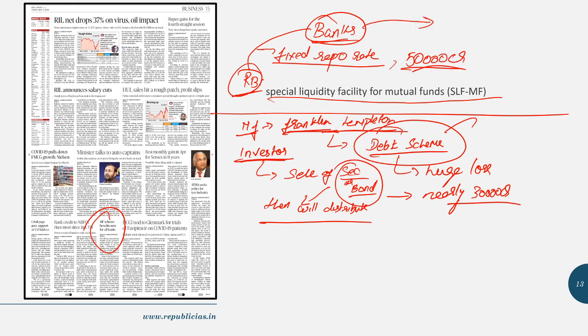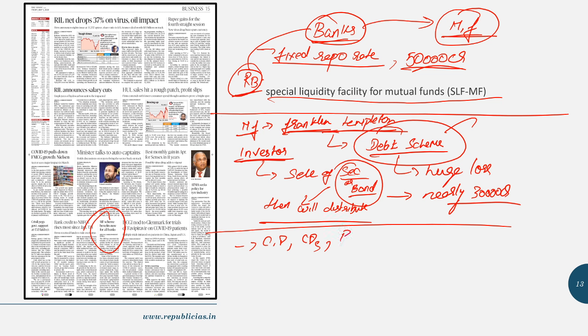What the bank can do is take up the money and use it to lend to the mutual funds. So I hope you got the point. There are many money market instruments as well as capital market instruments. We can name financial instruments such as commercial paper, certificates of deposit, debentures, bonds. Mutual funds do issue these. Fine. So mutual funds also issue bonds.